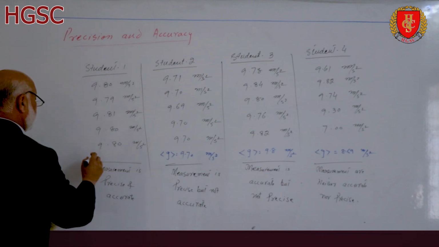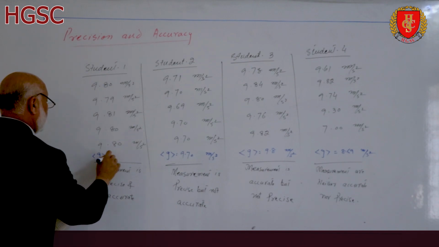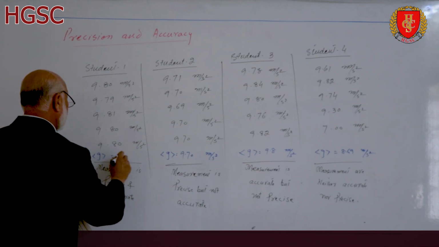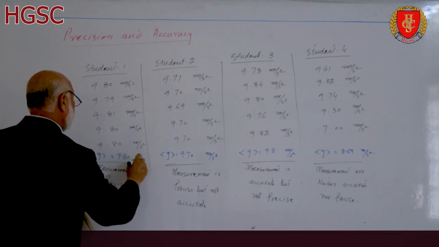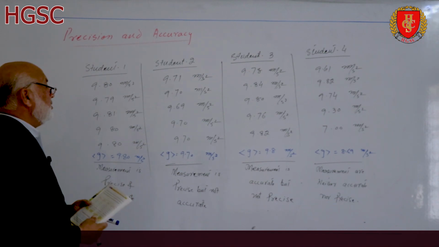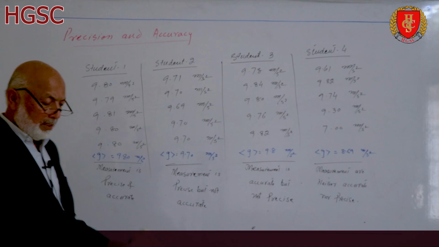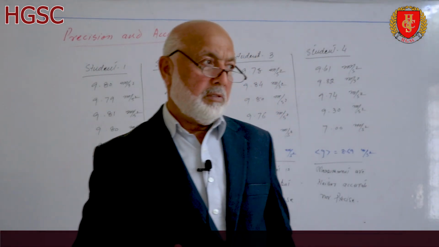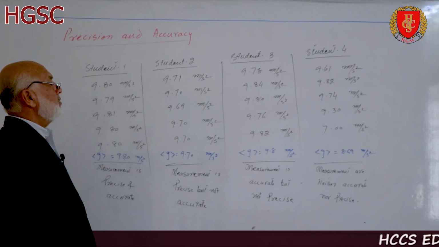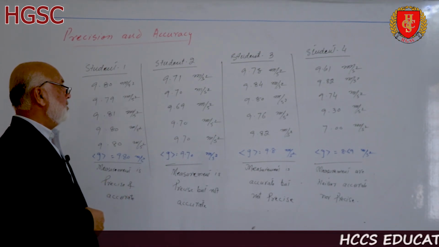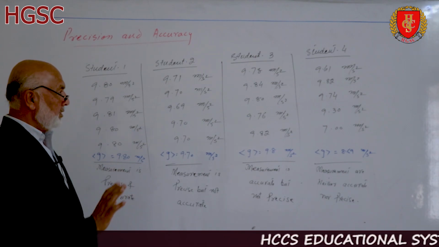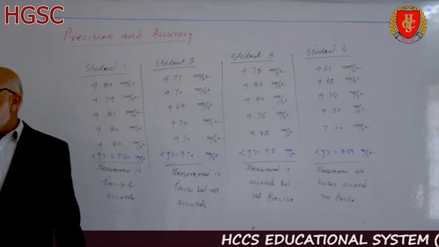And here is the mean value of the first student, 9.8 meter per second square, so precise and accurate. So these are the mathematical readings by different students, and we have tried to explain the concept of precision and accuracy by some examples.